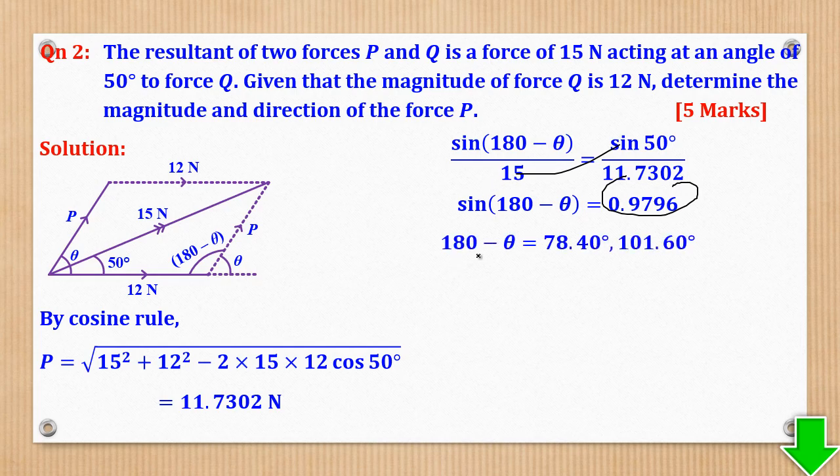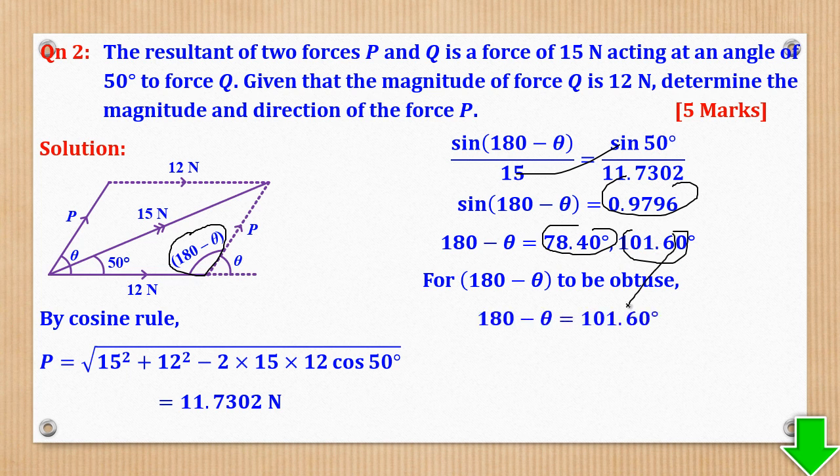Then arc sine gives you that. There are two angles. For theta, if you look here, this one is an obtuse angle, it is greater than 90. So this one will not work. Therefore, we shall take this and get the value of theta, which is acute, like that.